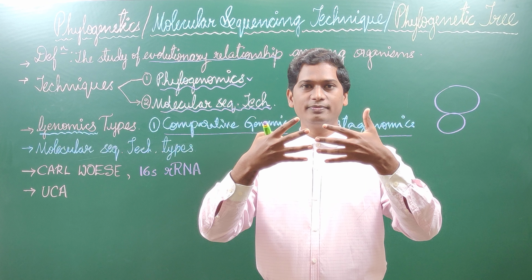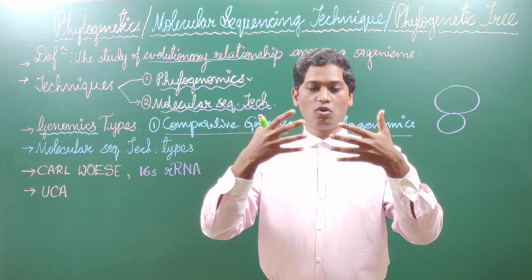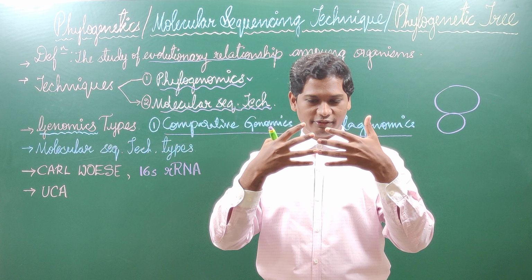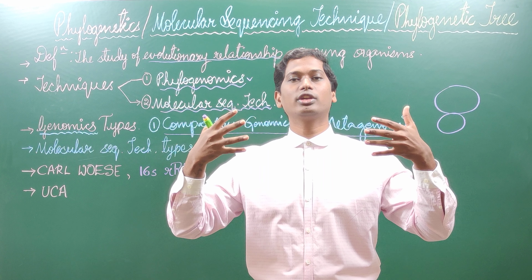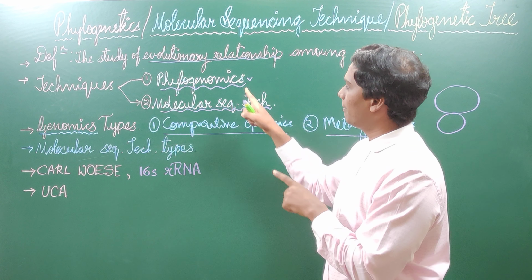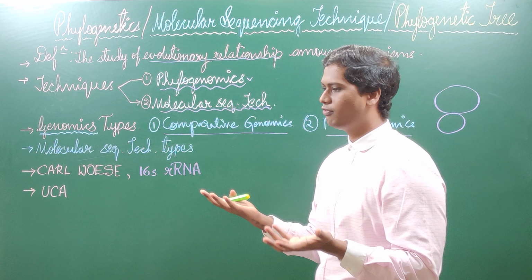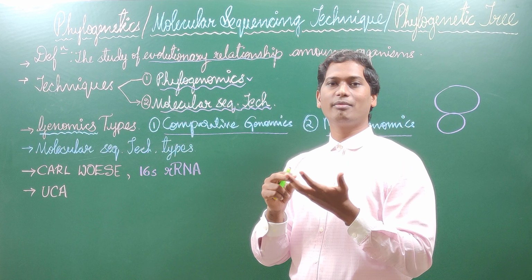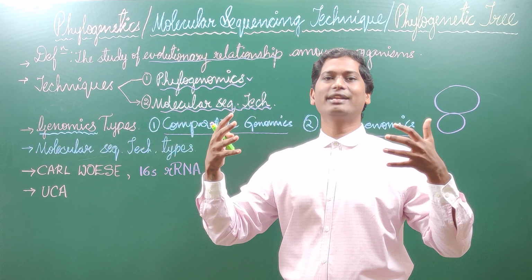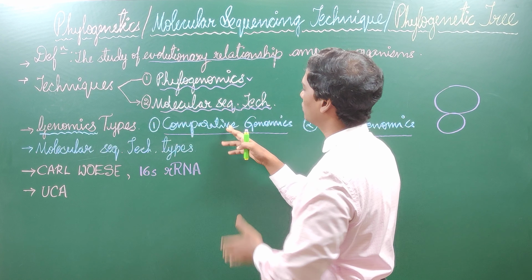When you compare the nucleotides of the genome of any organisms, after getting the data, you will get information on how closely we are related with yeast and how distantly we are related with yeast. If you want to know this, you need to study comparative genomics. If you compare the organisms, it may be anybody, you may take plants and yeast, chimpanzees and yeast, or chimpanzees and humans. If you want to know how closely and how distantly we are related with each other, that is the simple and basic technique, you need to study comparative genomics.